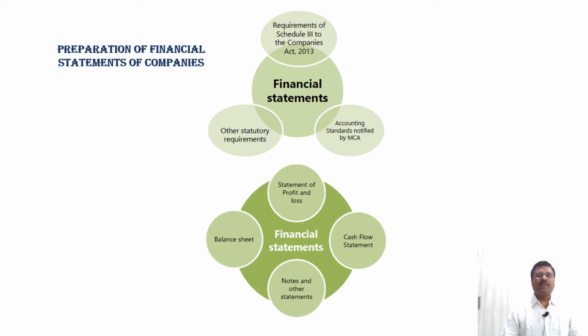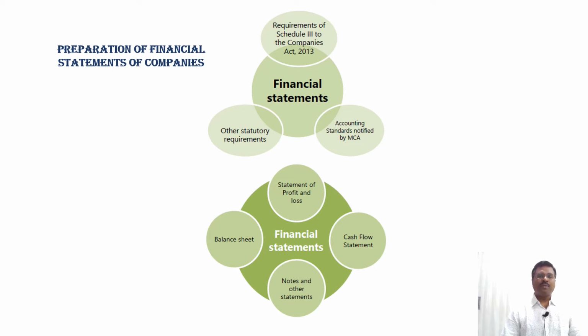Now, what are the requirements of Schedule 3 of the Companies Act 2013? There are three items: balance sheet, statement of profit and loss, and cash flow statement. These three are the requirements. Again, certain relaxations are given to certain companies as to whether a cash flow statement is required or not.